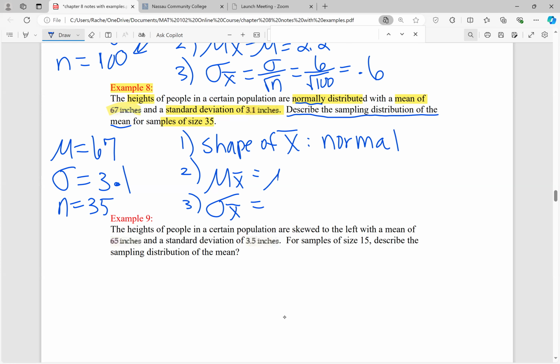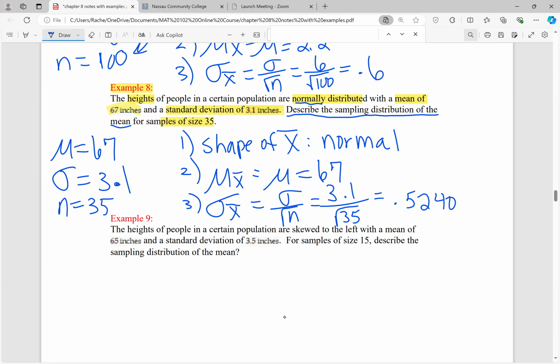Mu sub X bar is equal to mu, which is 67, and sigma sub X bar is sigma divided by the square root of n. So we're going to take 3.1 and divide that by the square root of 35. So let's do that. 3.1 divided by the square root of 35. And let's go 4 places. So that's going to be about 0.5240 if we go 4 places.